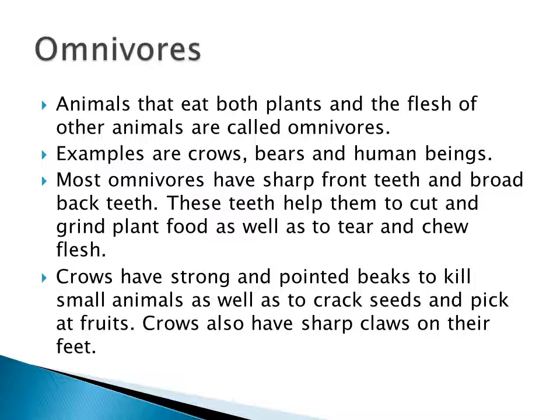The animals that eat only plants or parts of plants are called herbivores. What are the examples? Deer, horses, cows, buffaloes and camels. So these are the examples. These herbivores have sharp front teeth, for biting and cutting, and they have strong back teeth for grinding the food.